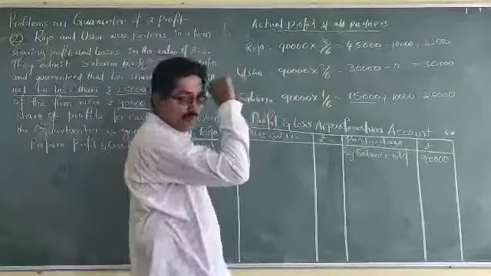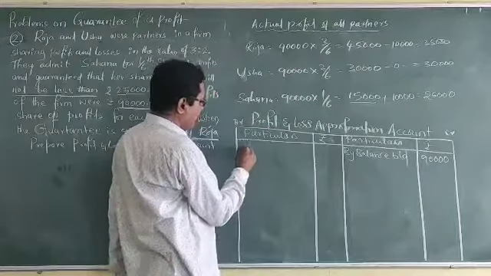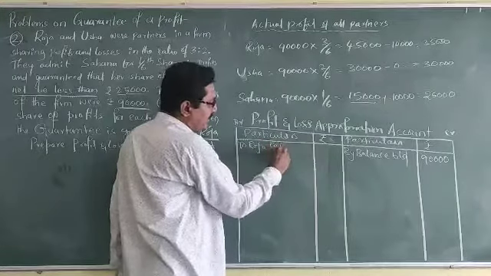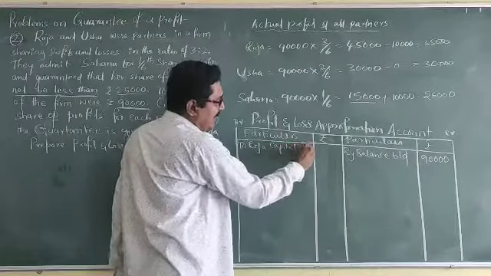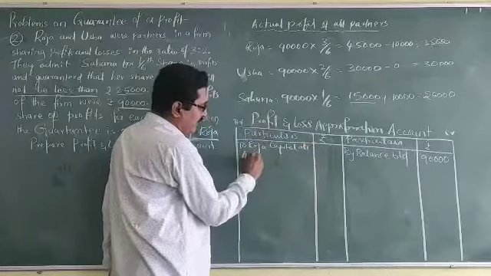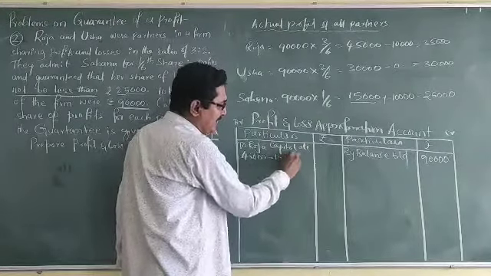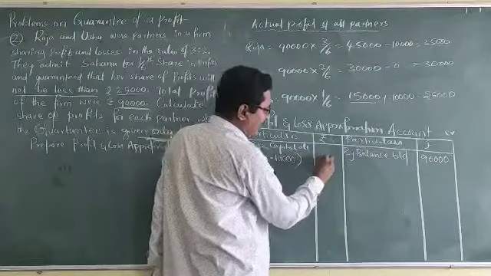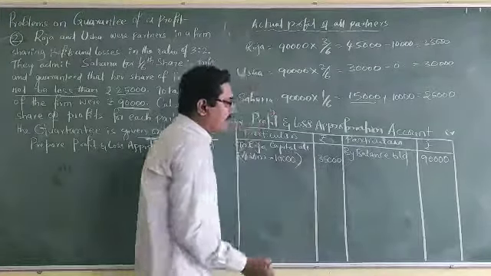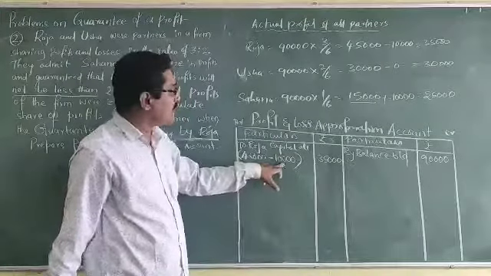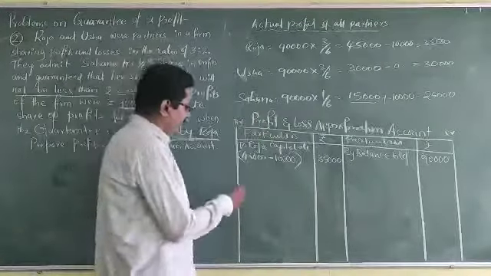So give the guaranteed profit, that is, to Roja's capital account. Actual profit is 45,000. Only a single partner sacrifices this. For that she will get only 35,000 instead of 45,000, because she sacrifices 10,000 to Sahana.